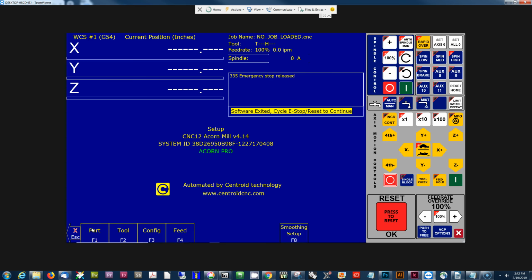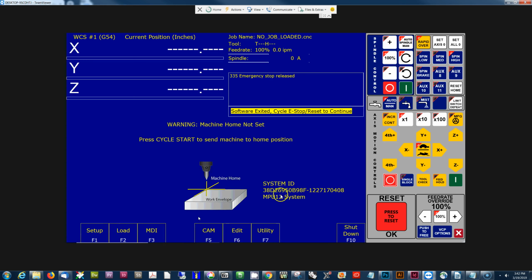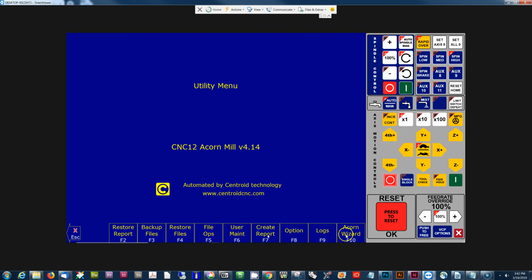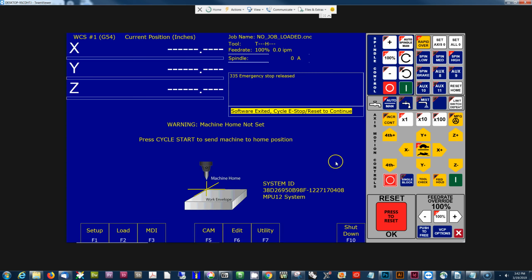Here I have version 4.14 up and running. I'm running on a Windows 10 Enterprise machine that was purchased with Windows 10 previously installed. And when I click F7 Utilities and click F10 Acorn, nothing happens. It takes me right back to the main screen of CNC12.